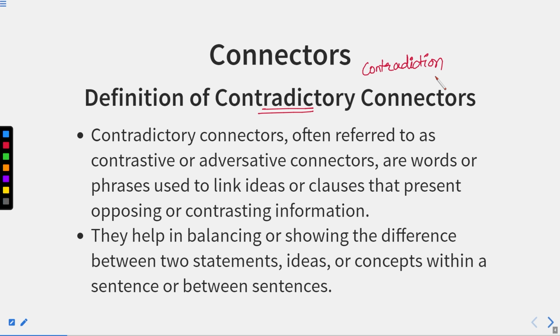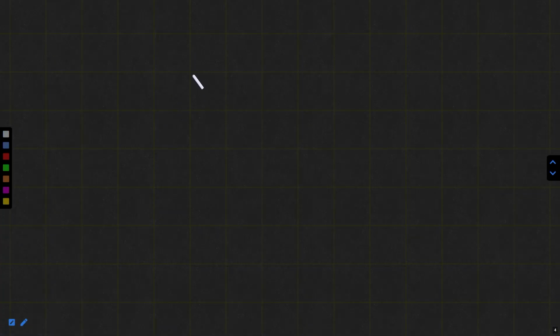Well, contradiction is actually when something has been said and we are opposing the same statement. For example, if you see this one. Now, suppose I colored this block with white, okay? And now another block you can see with the black color. So this I have colored with white and another you have seen with black. Now, these are just in juxtaposition. It means one block is of white color, another is black. And we know well that white is the opposite of black. So we have both the things together. So this is contradictory. It means when we say something and we negate it, that statement consists of contradictory statements.